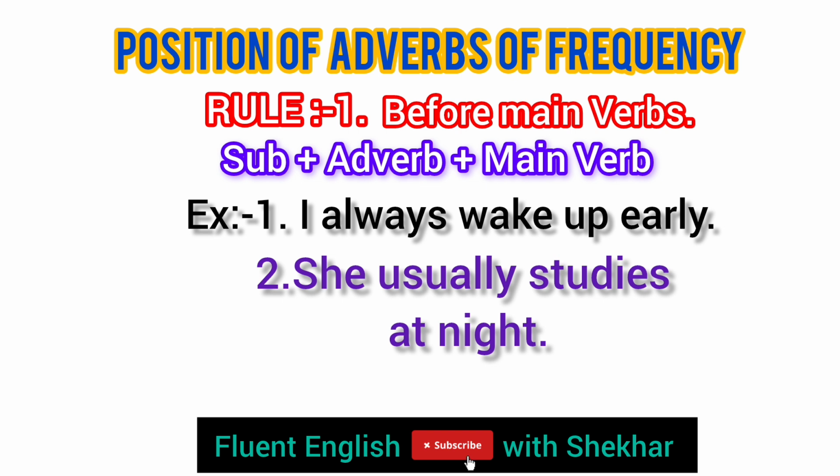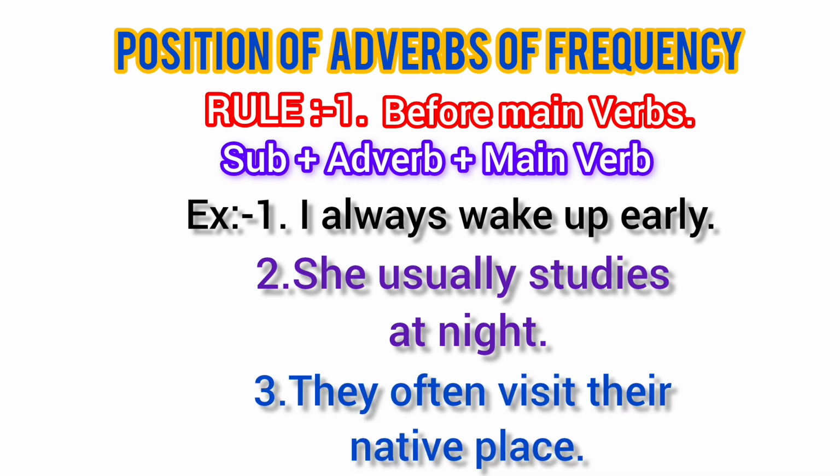Next one, she usually studies at night. Here, she is subject. Usually is adverb. Studies is main verb. They often visit their native place. Here, they is subject. Often is adverb. Visit is main verb here. Like this, we use adverbs of frequency in this rule.